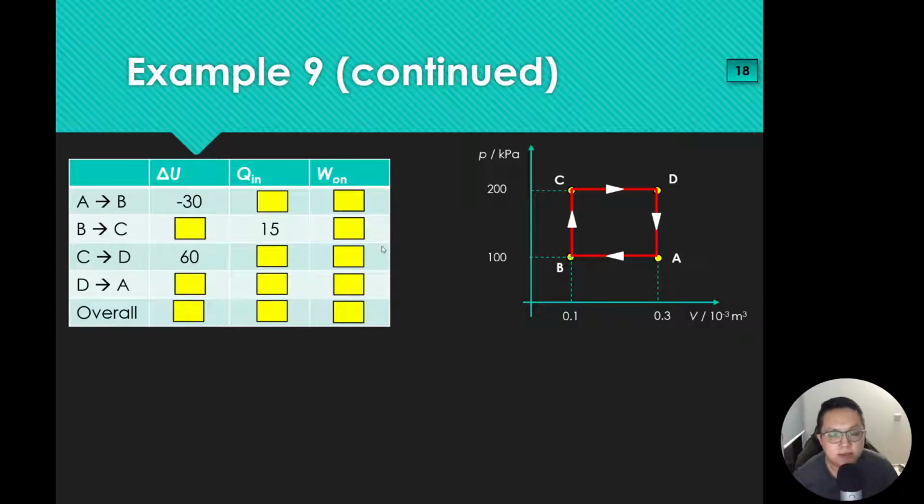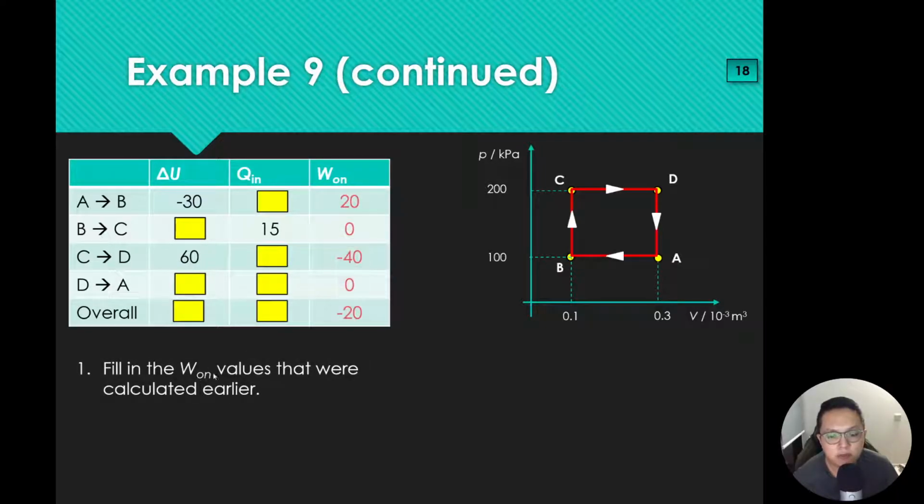Previously, we have done some calculations so we can fill up the values. First step, fill in the W on values that were calculated earlier. A to B is a compression, so it's a positive work done. C to D is expansion, negative work done. B to C and D to A, constant volume, no work done at all, so 0. And you can sum up the last column. What else do we know?